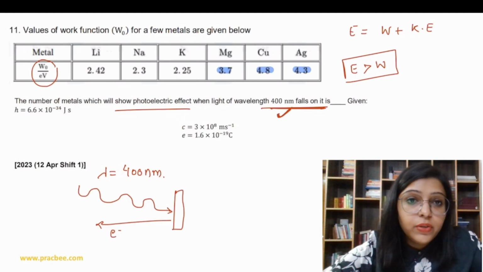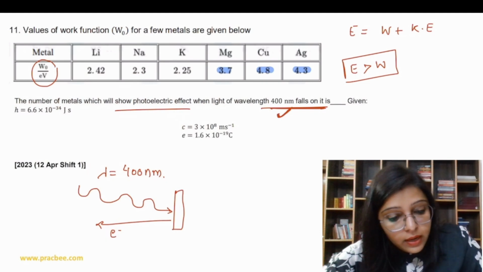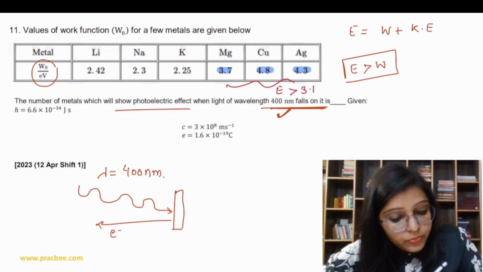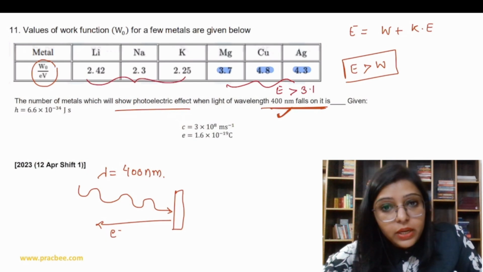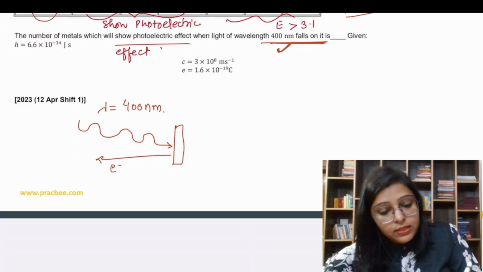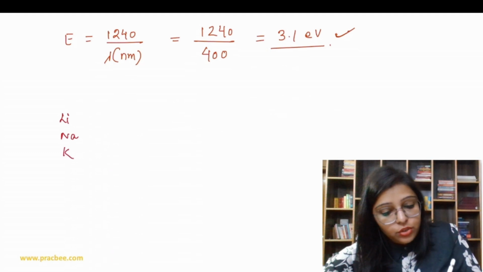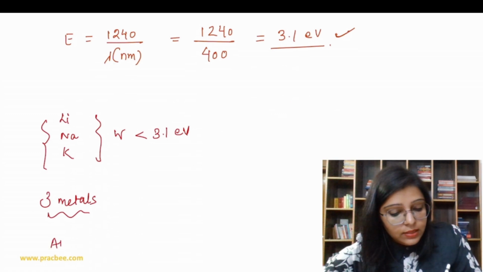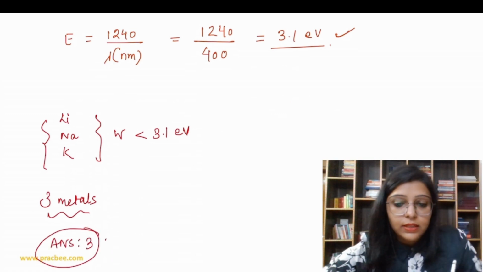So here the energies are greater than 3.1 for those, which means lithium, sodium and potassium have work function less than 3.1 electron volt, so they can show the photoelectric effect under this condition. So these three metals can show the photoelectric effect. So answer is 3.